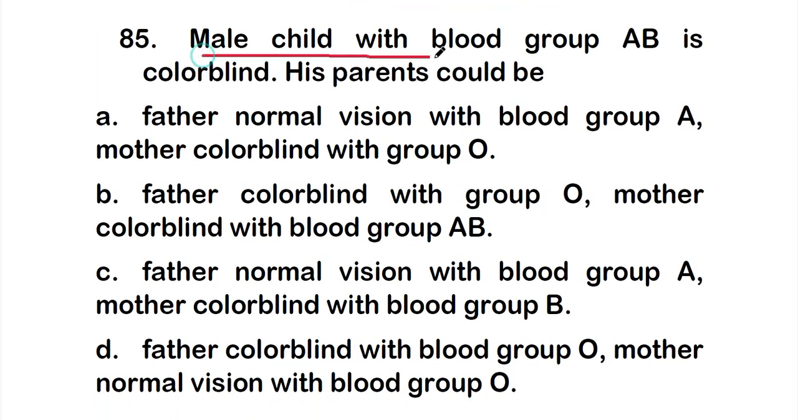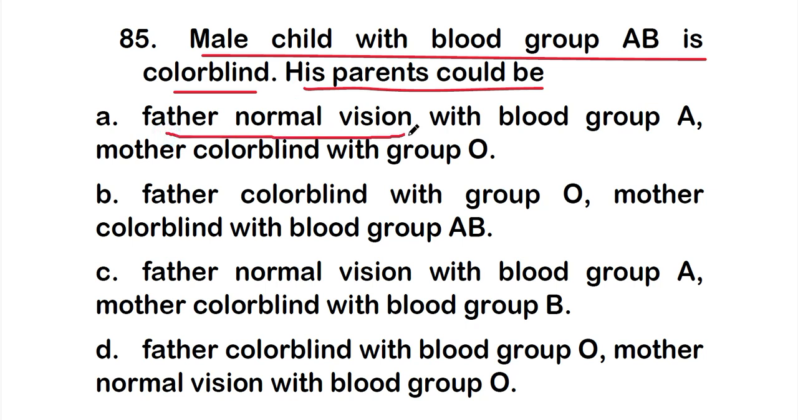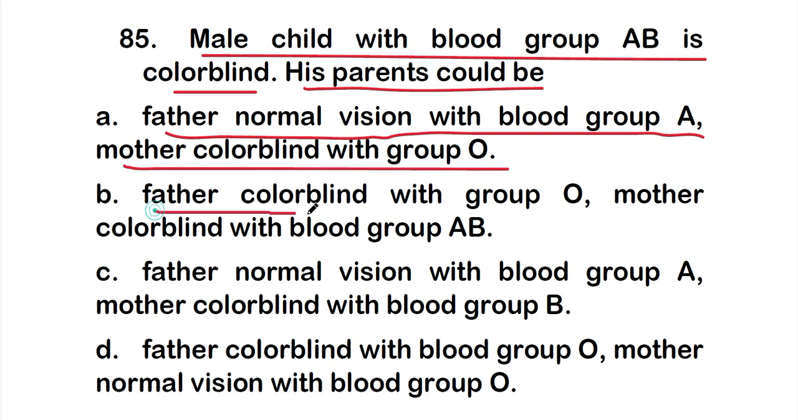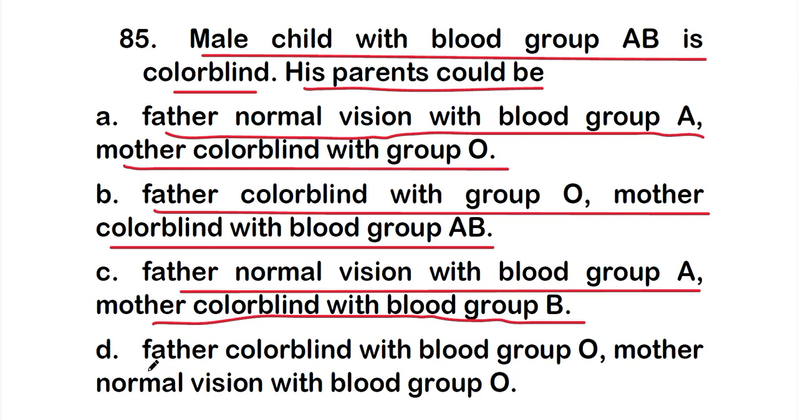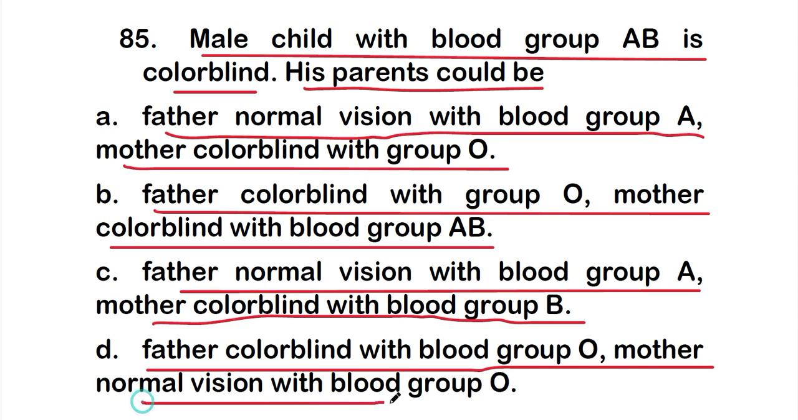A male child with blood group AB is colorblind. So his parents could be: option A, father normal vision with blood group A and mother colorblind with blood group O; option B, father colorblind with blood group O and mother colorblind with blood group AB; option C, father normal vision with blood group A and mother colorblind with blood group B; or option D, father colorblind with blood group O and mother normal vision with blood group O.